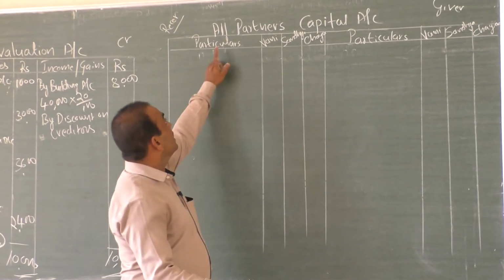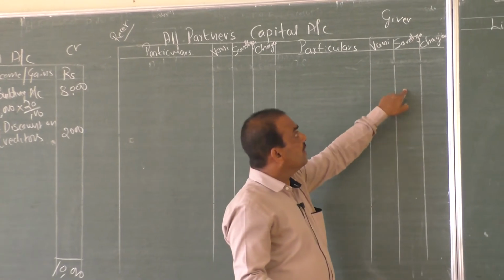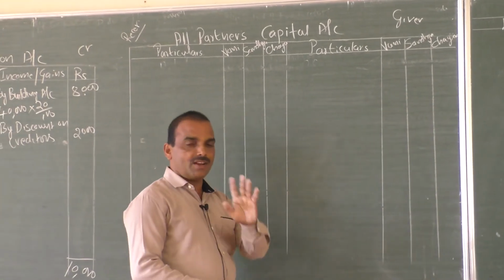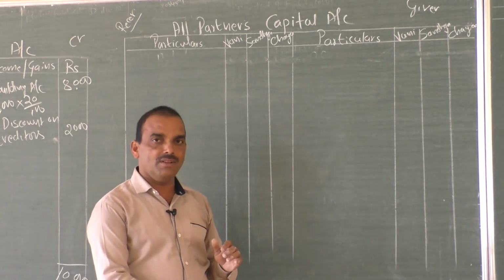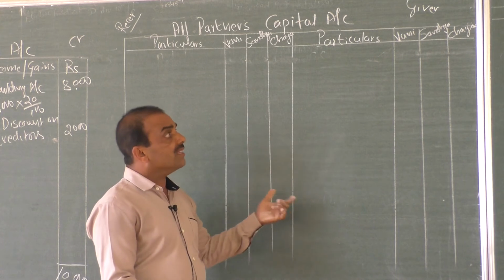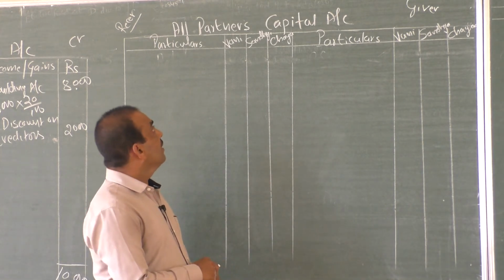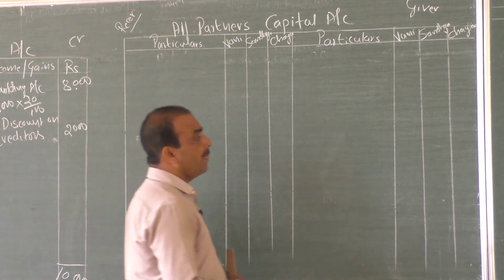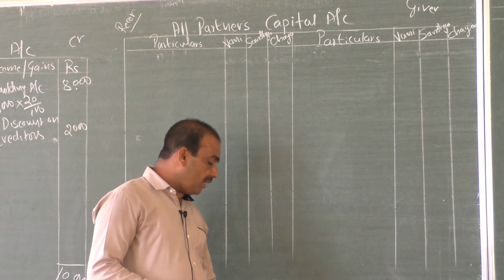Draw the columns. See here, Vani, Sandhya, Chaya, individual capital accounts. Actually it should be a separate account for each, an individual capital account. But for convenience, we are going to prepare this in columnar form, in combined form. Drawing the columns to prepare the account is called opening the account.